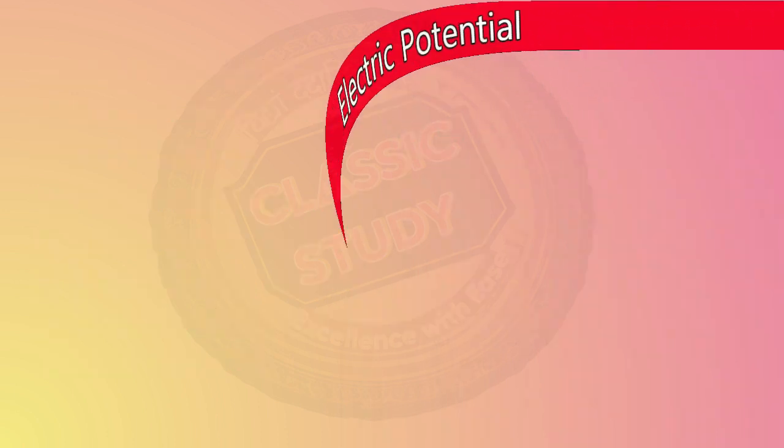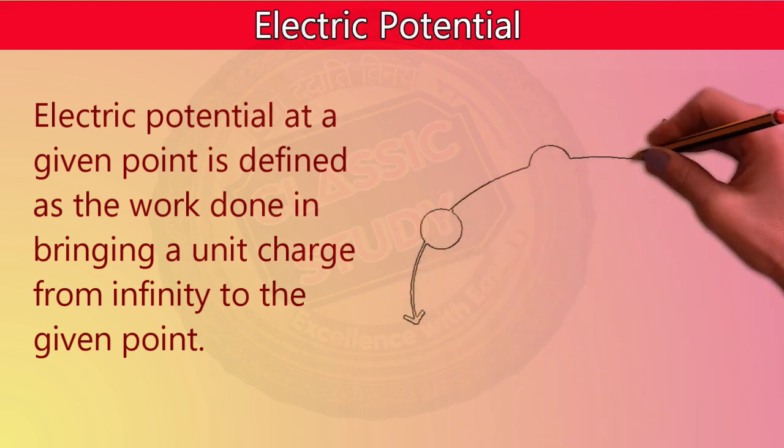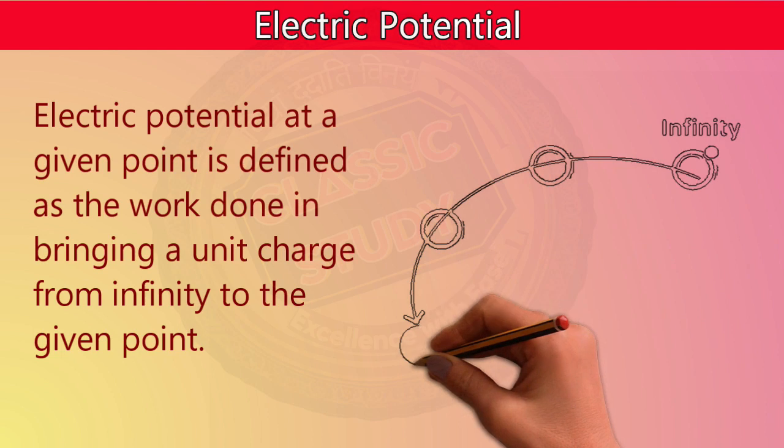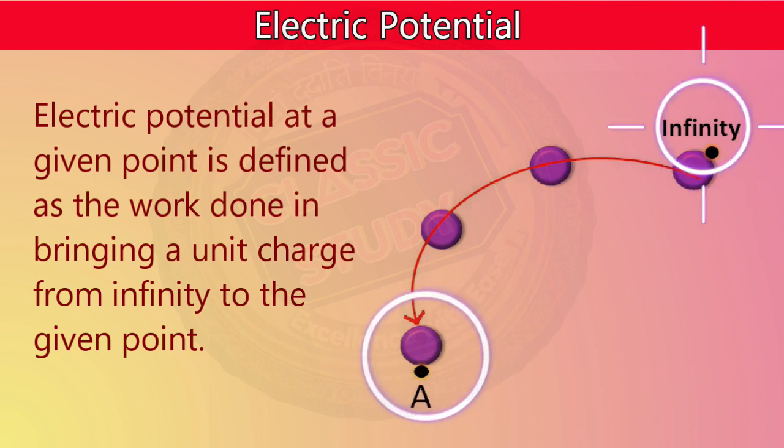So what is electric potential? Electric potential at a given point is defined as the work done in bringing a unit charge from infinity to a given point. We can see the point at infinity and point A, and the movement of a unit electric charge from infinity to A.